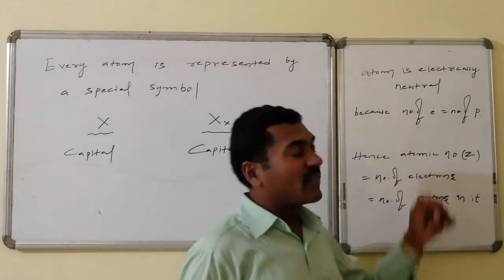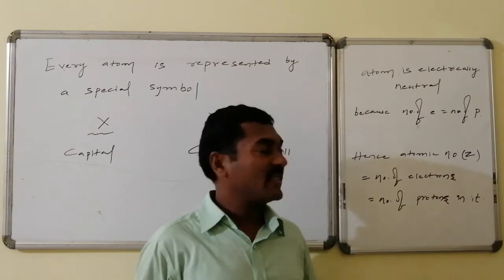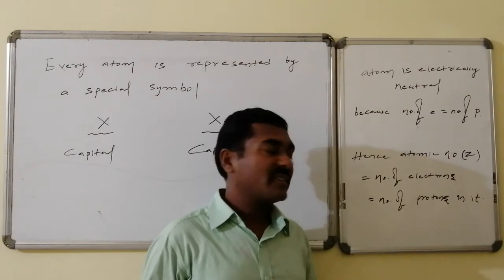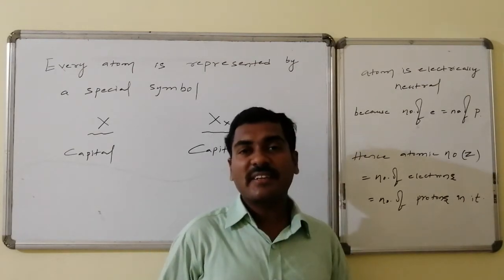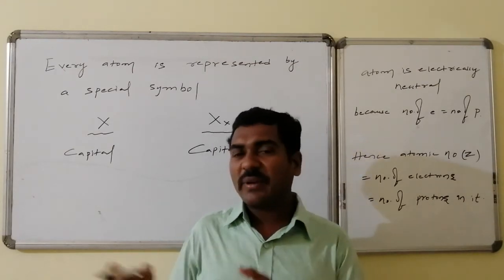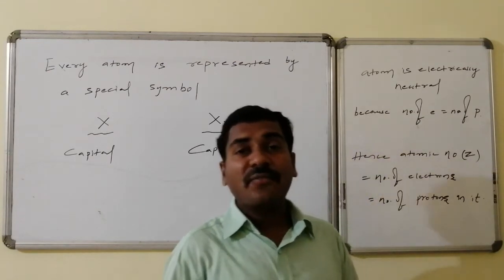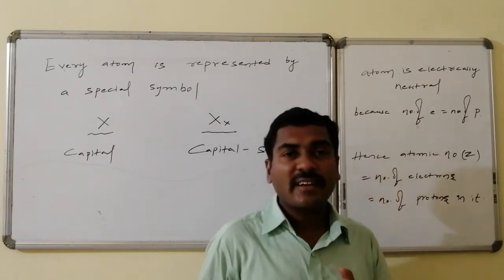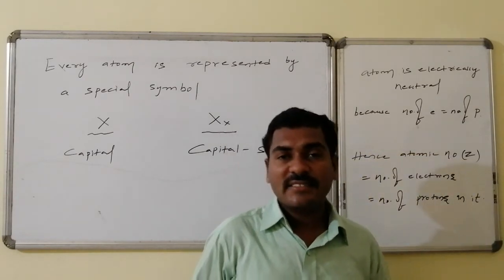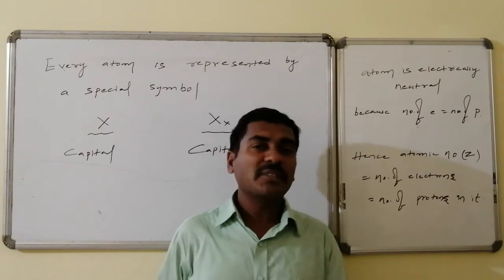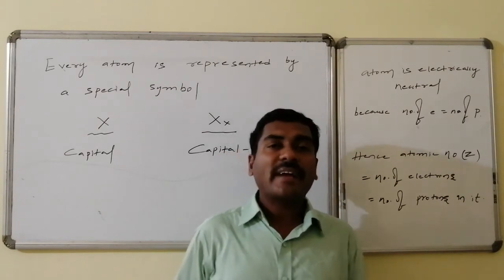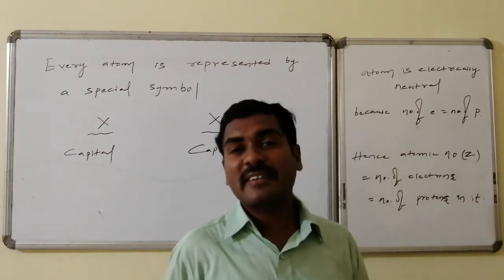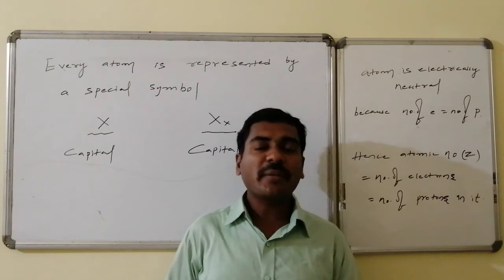Thus the atomic number of an atom, indicated by Z, is equal to the total number of electrons, otherwise the total number of protons present in it. Atoms are so many in number, more than 100. Every atom has its own number. That number is said to be the atomic number, generally indicated by Z. Z equal to 1, Z equal to 2, Z equal to 100 indicates an atom having 1 electron, 2 electrons, 100 electrons, because it is a unique number.